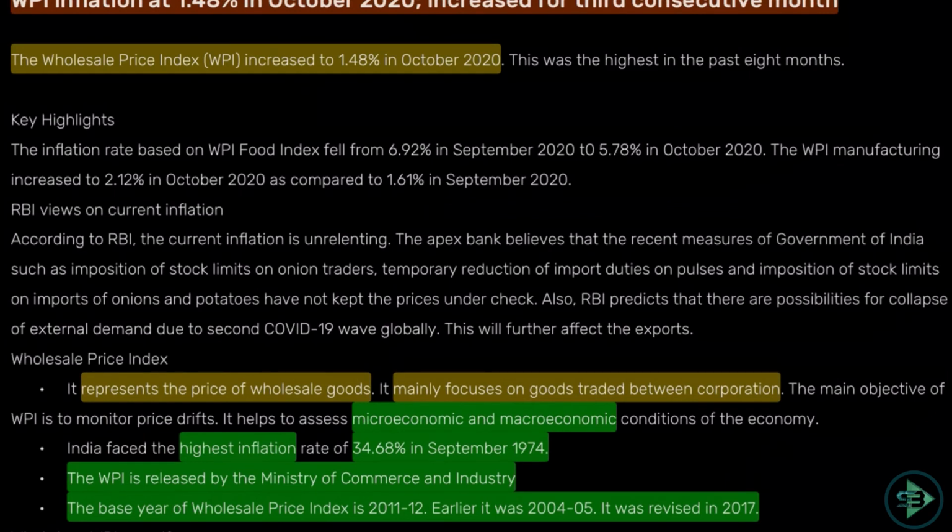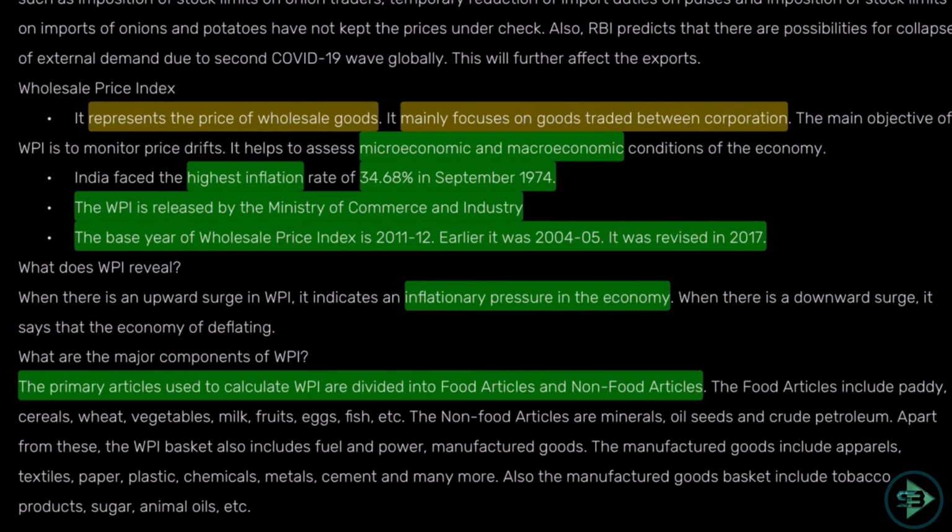So what is the inflation? Not for the consumer, which you and me are, but for the wholesaler. That is being represented by the wholesale price index. How do they calculate that? Well, there are food articles as well as non-food articles in this. Food articles could include paddy, cereals, wheat, vegetables, and non-food articles could include minerals, oils, crude, petroleum, all part of this. So that is the set that I take as a sample space, food and non-food articles.